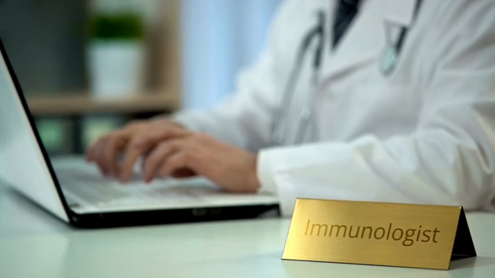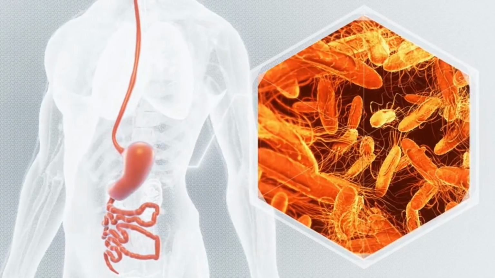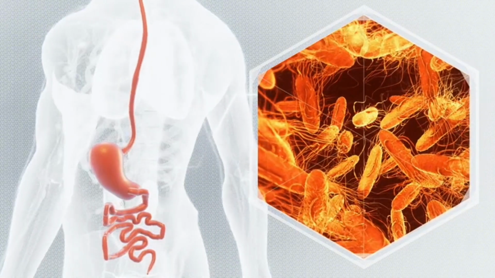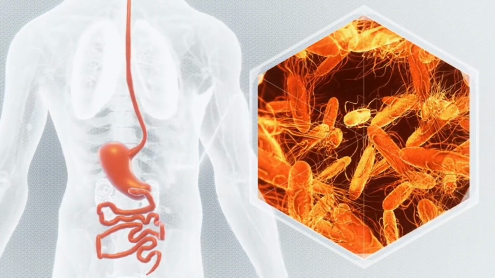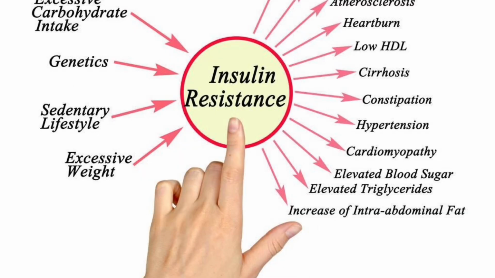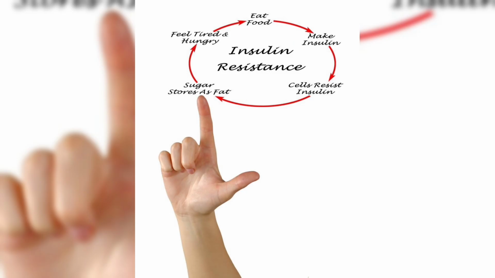Understanding the role of inflammation and oxidative stress in insulin resistance opens up new avenues for treatments and preventions. As we continue to explore the cellular impacts of insulin resistance, the interplay of these two pathways highlights the complexity of this metabolic condition and the importance of a multifaceted approach to management and treatment.